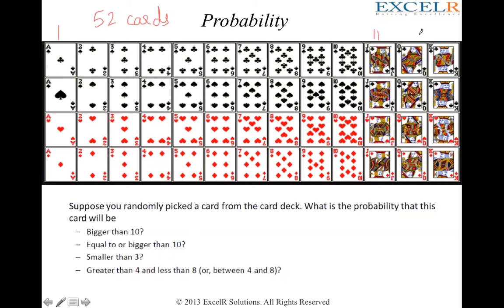If I close my eyes and randomly pick a card from a deck of 52 cards, what is the probability that the card would be greater than 10?